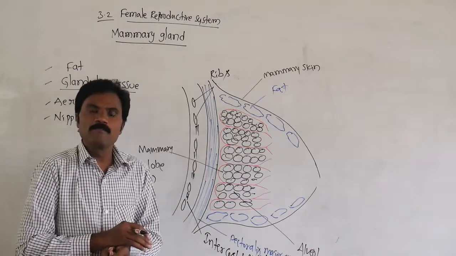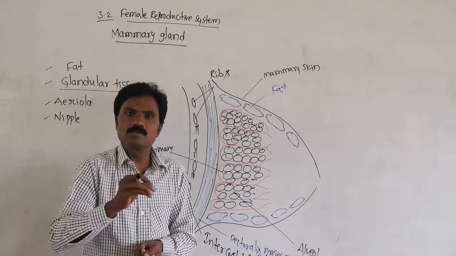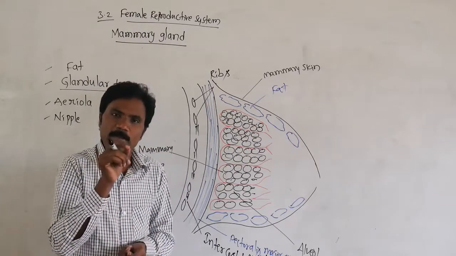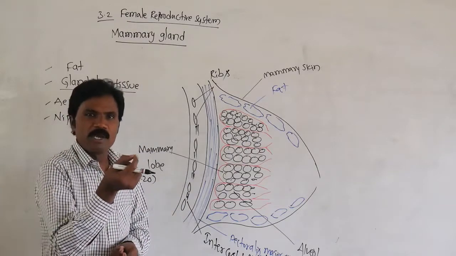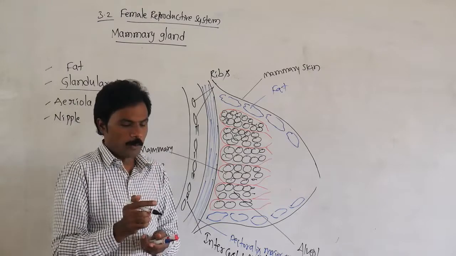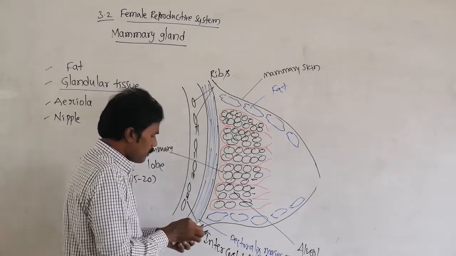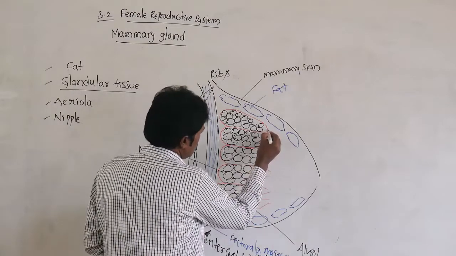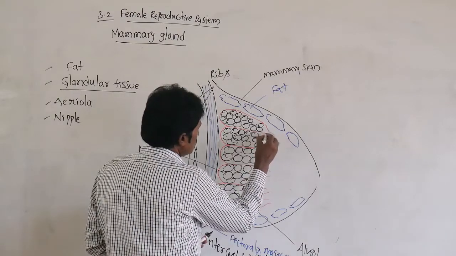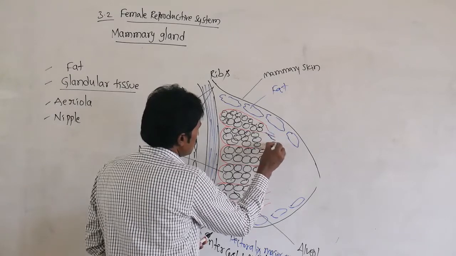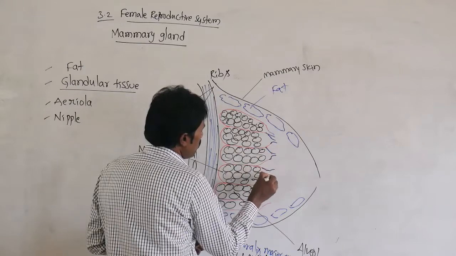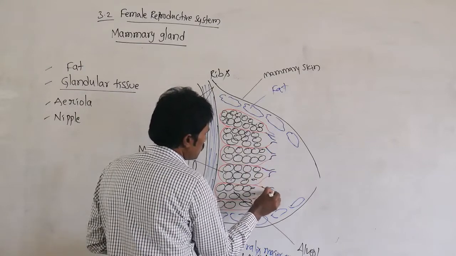Inside the alveoli, the milk is produced. Each mammary lobe terminates in mammary tubules, and multiple mammary tubules are present.